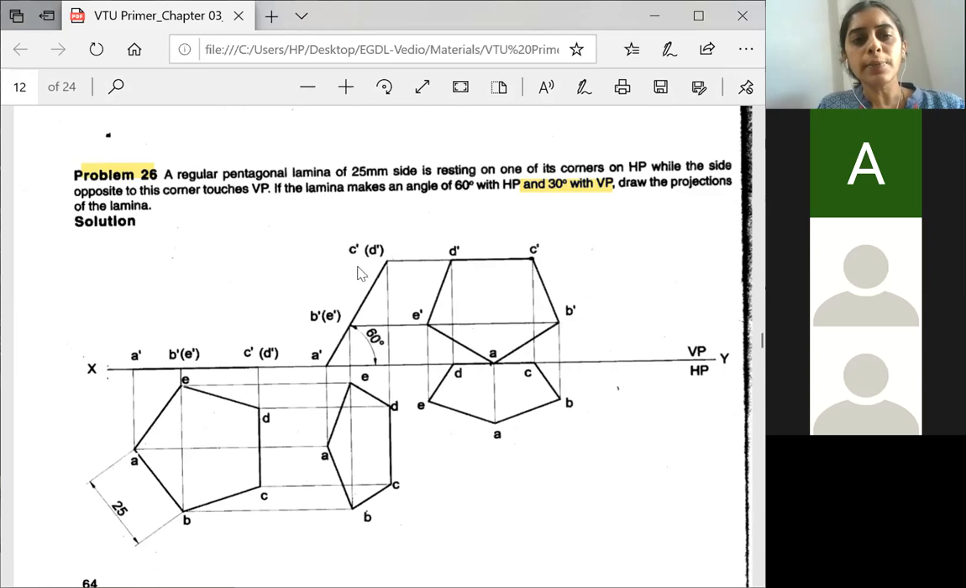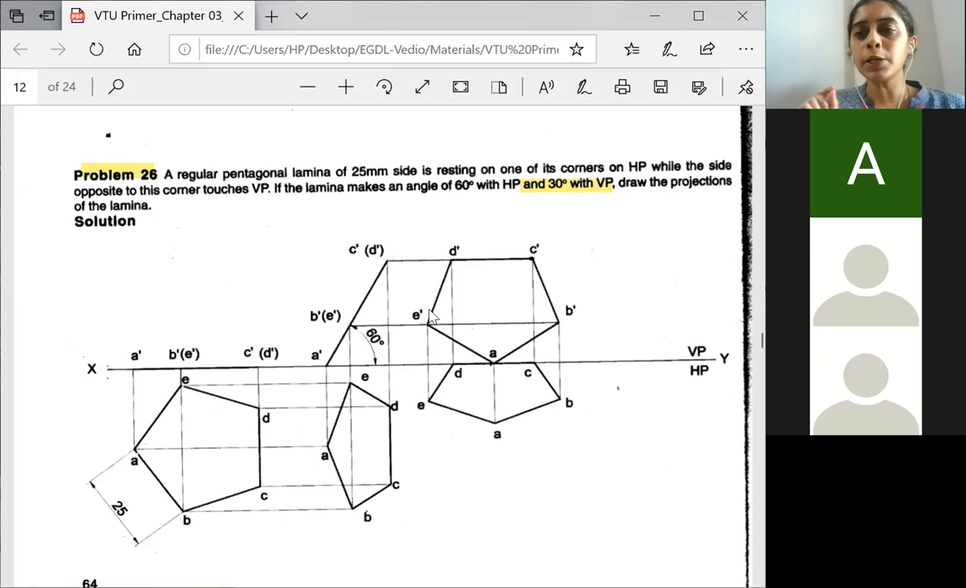Locus of C is meeting C dash. Locus of D is meeting our D dash. After joining, first you do the naming. Do the naming and then only, using dark pencil, join directly with the thickness line. Okay, or else you will forget.